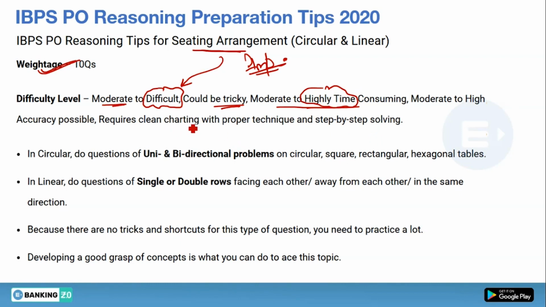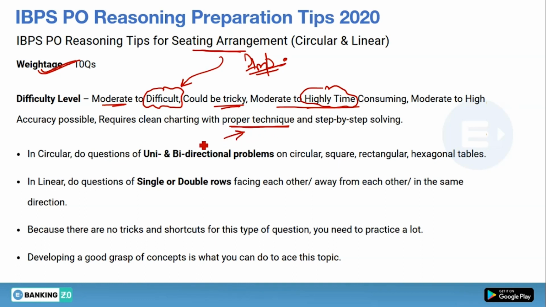Yes, your diagram should be neat and clean, and you should know the technique of solving each and every type of sitting arrangement question. You should know how to convert the statements into symbols. Okay, so after converting the statements into symbols, you will save a lot of time and you will not read the statement again and again. You have to just see those symbols and start putting the information by connecting different hints given to you. Okay, so this is known as proper technique. All these things I have already explained in my puzzle and sitting arrangement video on the Entri app, so do check it out.